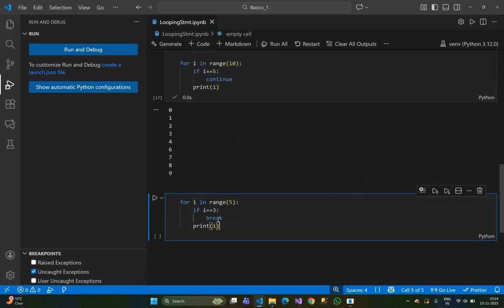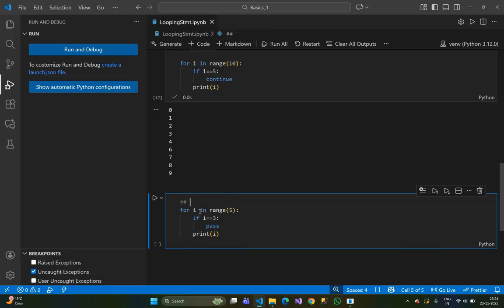And when you use pass, same thing: I use if i equal to 3, then pass. Here, instead of break, I want to use pass.